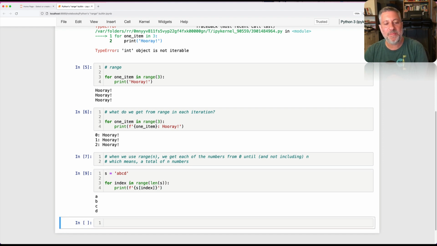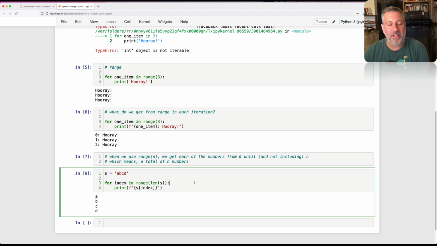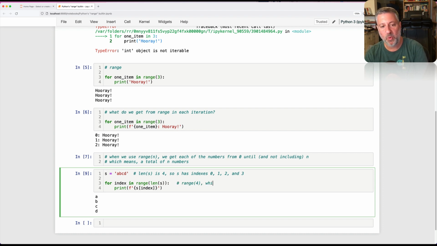And look what we get here. We get ABCD. Well, what's going on? The len of s is going to be 4. And remember, the length is always going to end up with one more than the last index. So s has indexes 0, 1, 2, and 3. Then I say range of len s. So what I have here is range of 4, which means we'll get indexes 0, 1, 2, and 3, which matches up perfectly. And then we get each of the elements of s printed out for us thanks to that f-string.